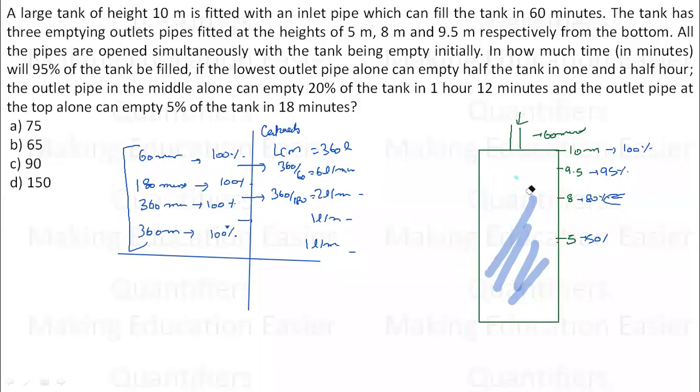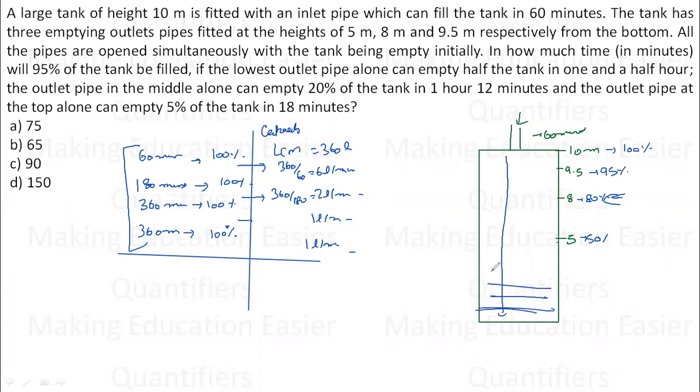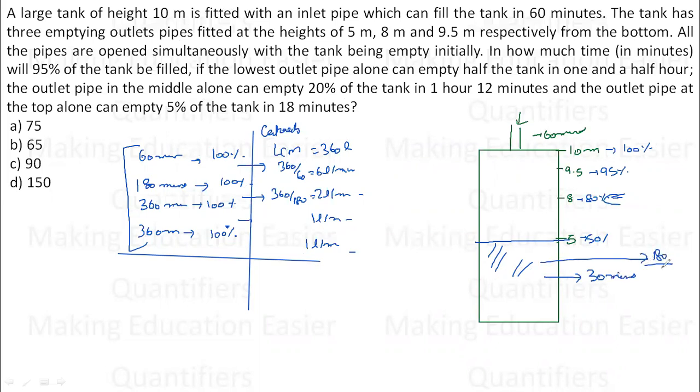Now I have to fill it up to the 95% level. So let us think of it like this. When it starts filling up, first of all, I will be filling at the bottom. Can I say that up to 50%, there will be no outlet? There will be no drainage at all. So up to 50%, there is no drainage. I have assumed the total to be 360 liters, so half is 180. It is also given that the full tank is filled in 60 minutes, so this 50% is filled in 30 minutes. A very simple thing. Or you can think that this 50% is 180 and the inlet efficiency is 6, so the time is 30 minutes up to this.